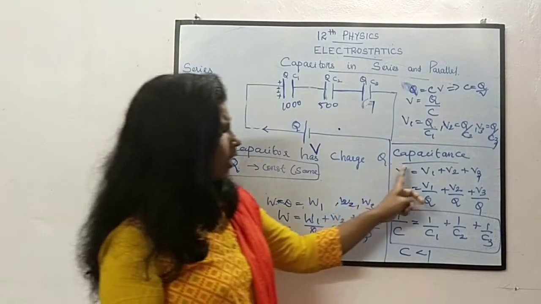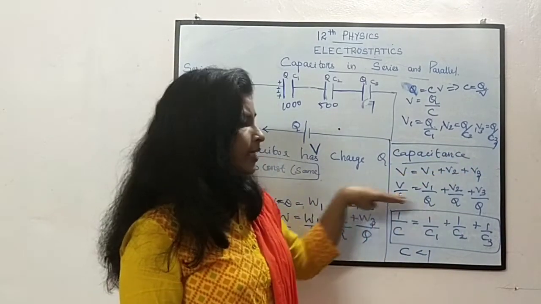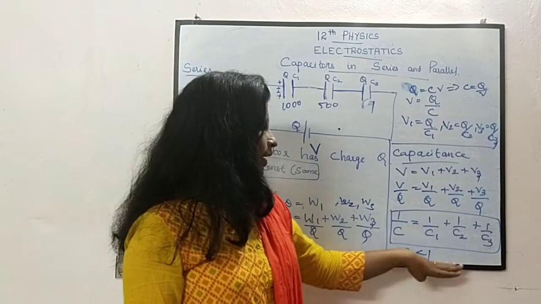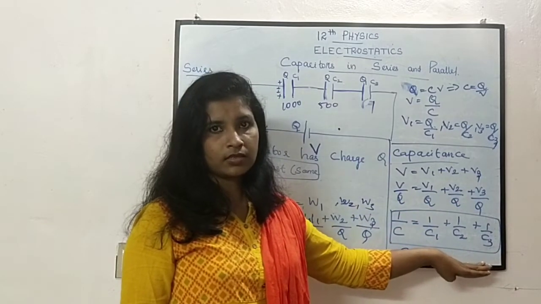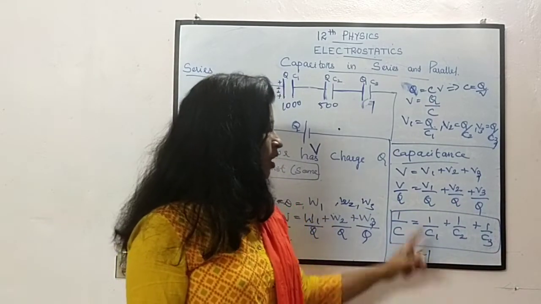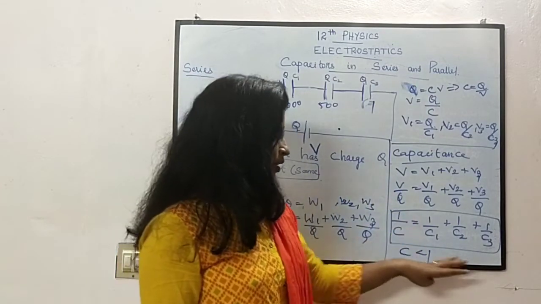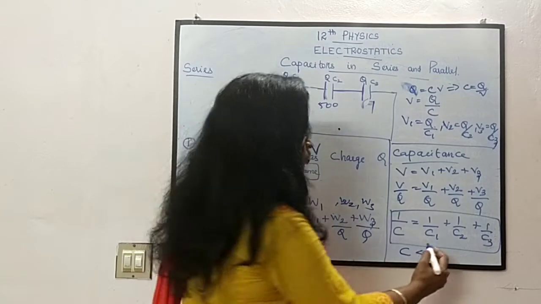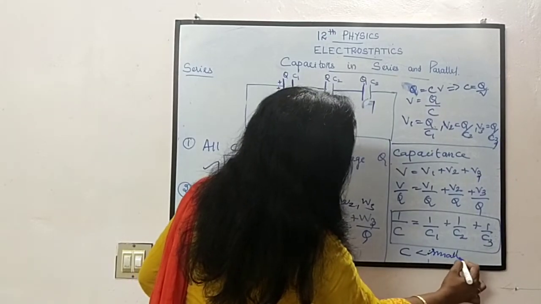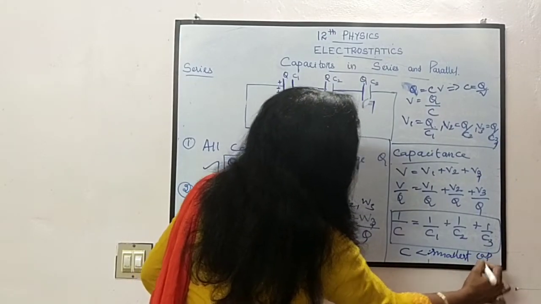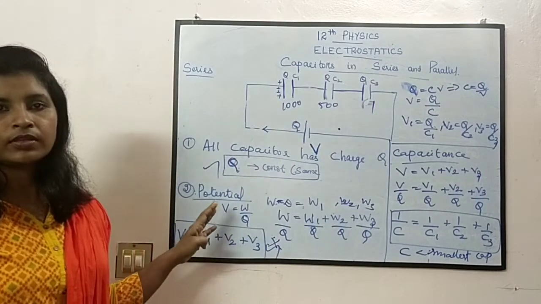Then about capacitance, divide each and every value by Q. You will get the resultant capacitance. This is the resultant capacitance, and it will be always less than the smallest capacitance. OK, this is about the series connection.